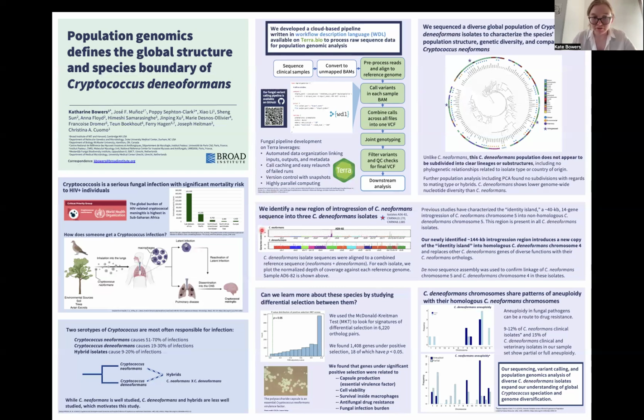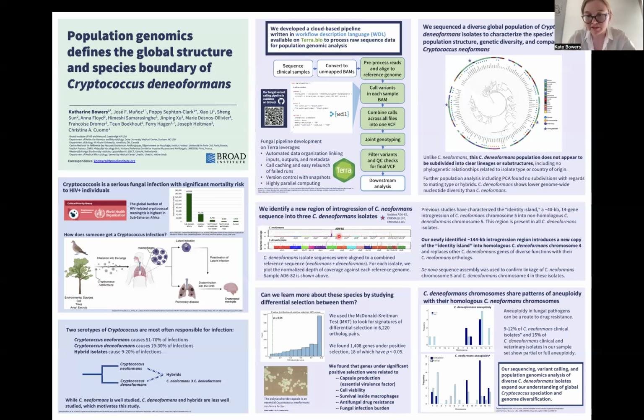Next, we identify a new region of introgression of C. neoformans sequence into C. deneoformans isolates. We find 3 isolates with this new introgression region. You can see here, we align these isolate sequences to a combined reference sequence of neoformans and deneoformans. And then for each isolate, we plot the normalized depth of coverage against each reference genome. You can see here that while this isolate AD682 primarily maps to deneoformans, there's a section where there's a dip in deneoformans coverage and a peak in neoformans coverage, which is this introgression region.